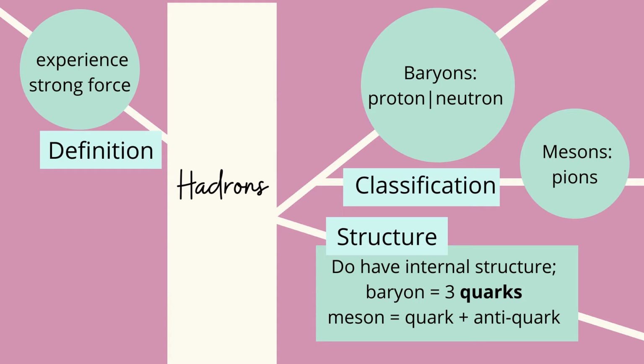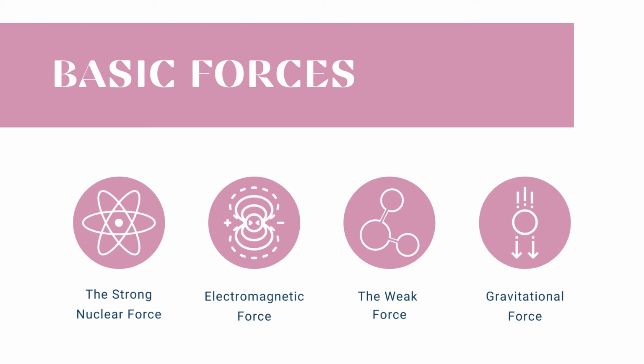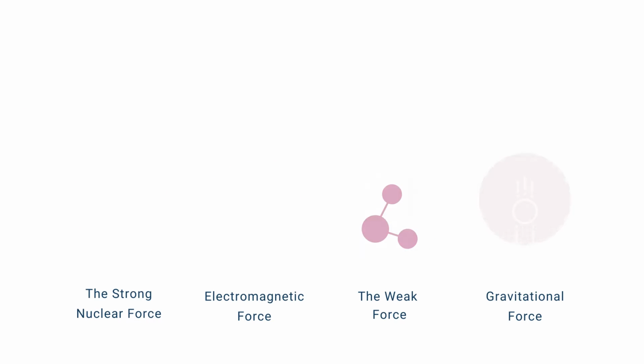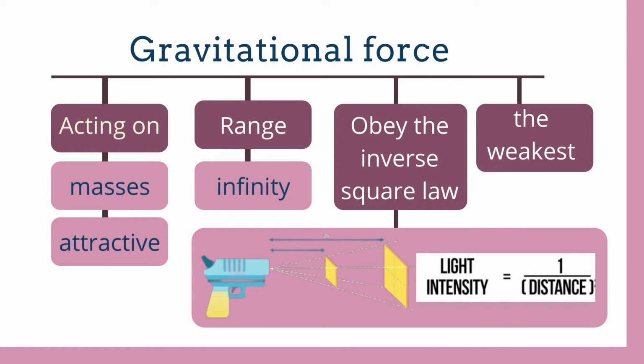Hence, from these elementary particles, which are leptons and hadrons, four basic different forces will join them together to create nuclei or atoms. The basic forces mentioned before consist of the strong nuclear force, the electromagnetic force, the weak force, and also the gravitational force. I will start the presentation with the weakest force among all, which is the gravitational force.